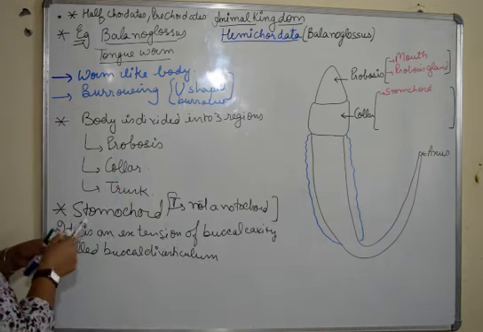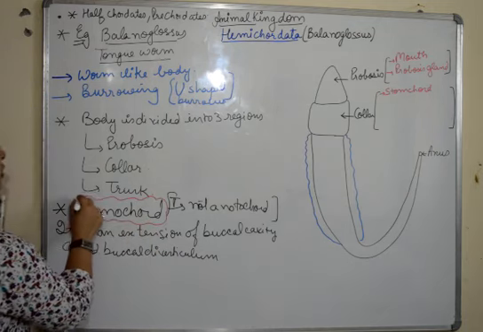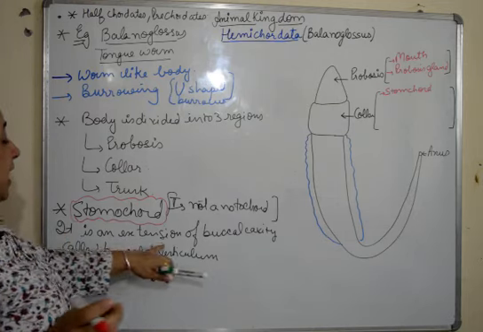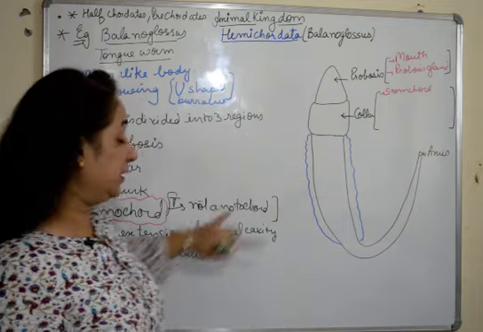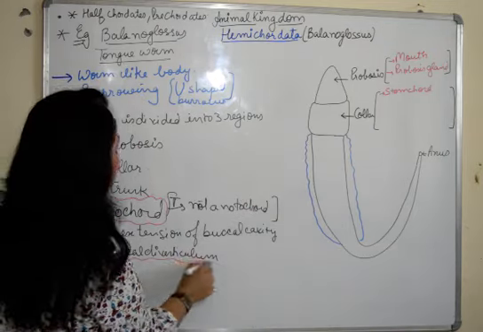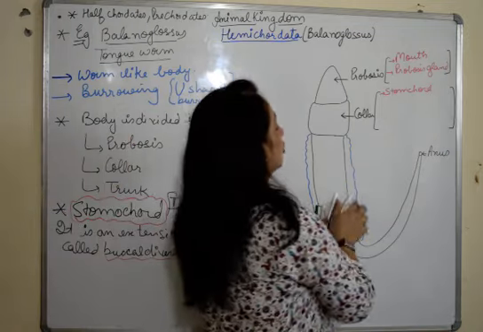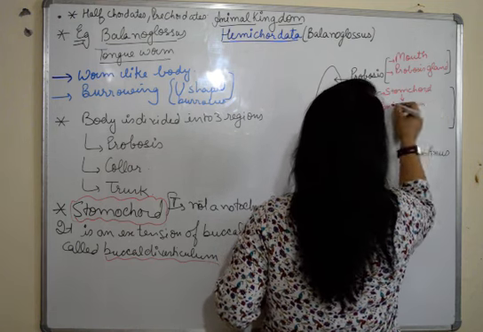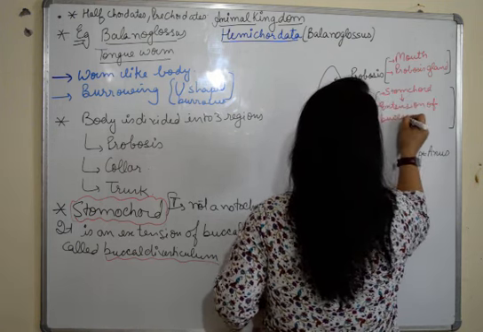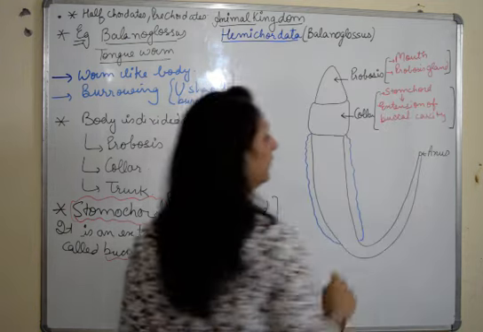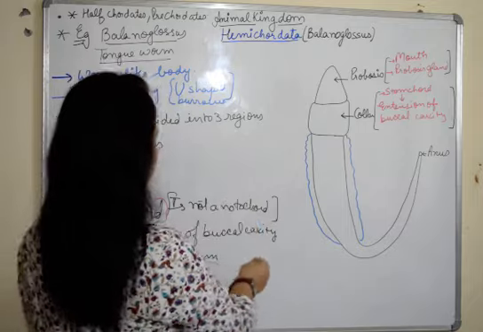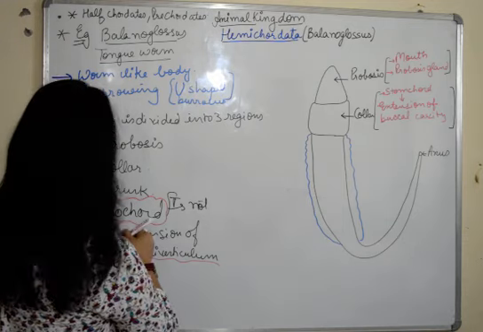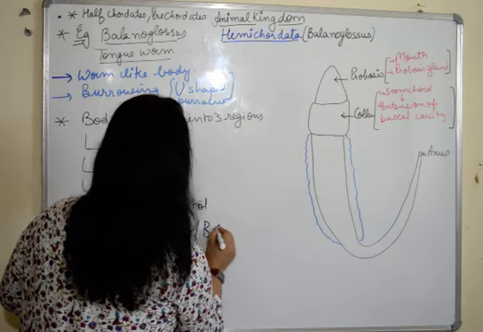So this is the stomochord, a very important feature of Balanoglossus: not a notochord, just an extension of the buccal cavity in the collar region, known as the buccal diverticulum. Then we have the next region.